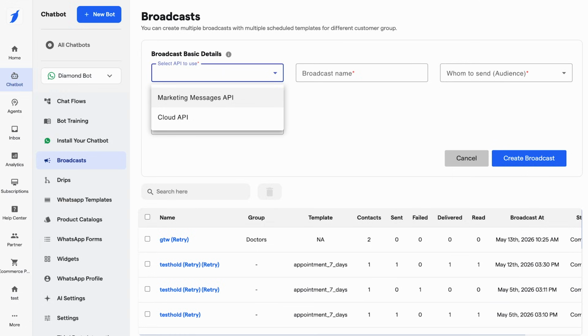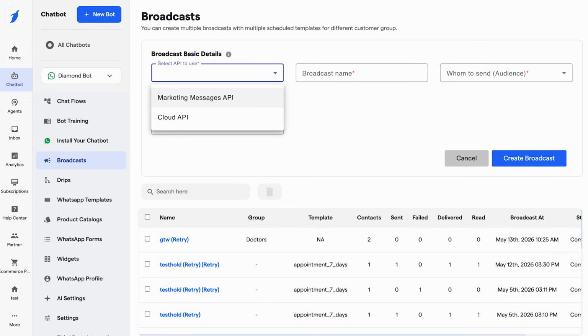And you should use the marketing message API when you want simpler onboarding, easier management, additional provider-side tools, and faster non-technical setup. This can also work well for small businesses, quick deployments, and businesses that do not want to manage API configuration directly. So for those businesses, it is fine.